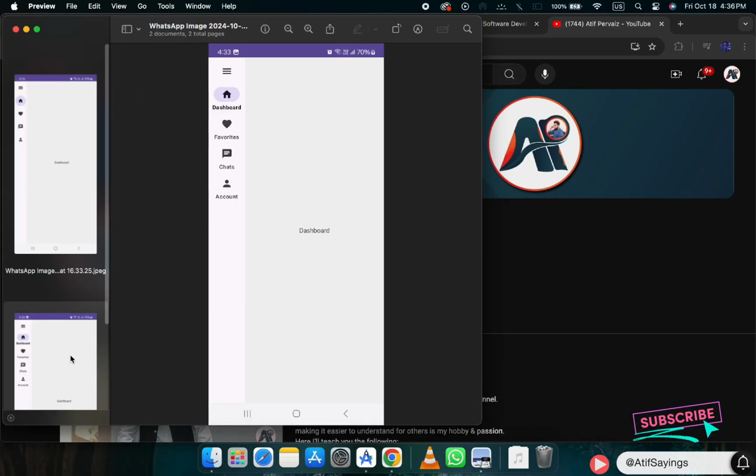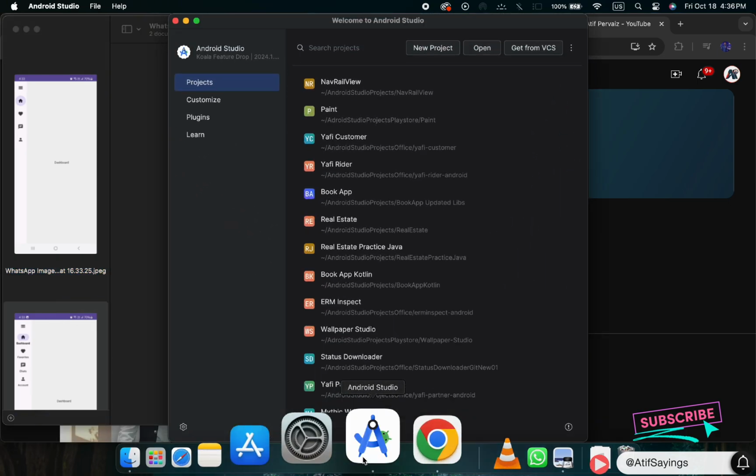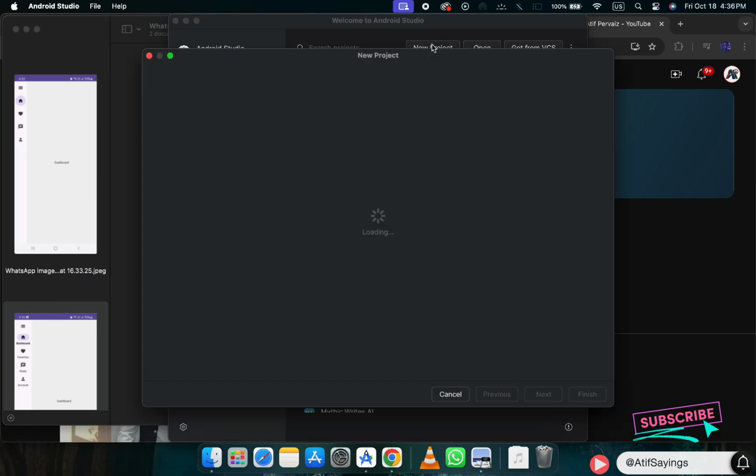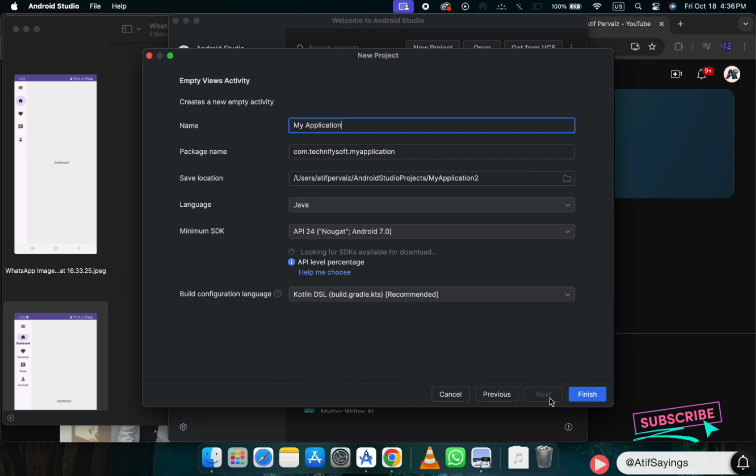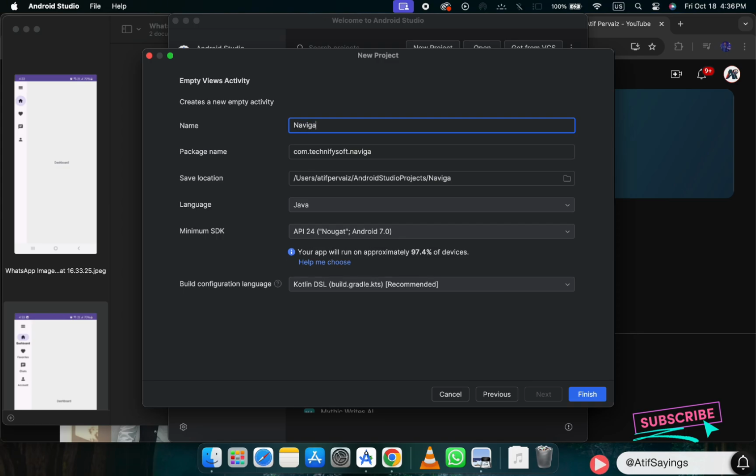In this video, we are going to learn about the navigation rail view. So let's start by creating a new project in Android Studio. Choose the empty views activity, click next, type the name of project that will be navigation rail view. Make sure to choose language Java and click finish.